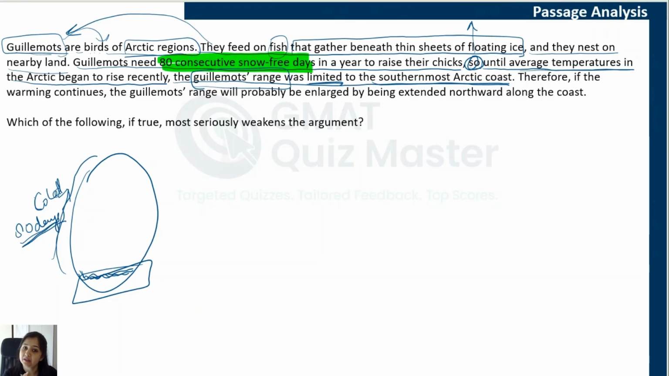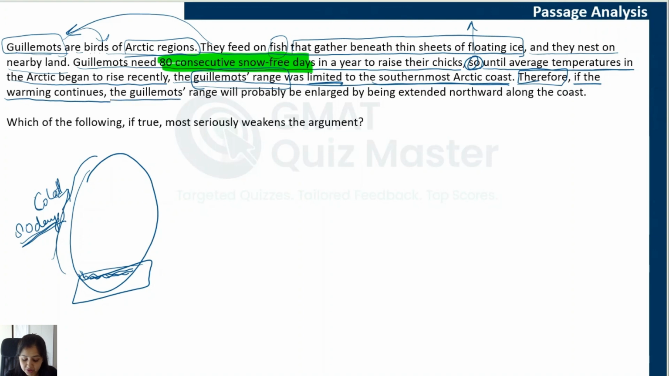So this was only till the time the average temperature began to increase. All right. Therefore, we have a conclusion coming now. Therefore, if the warming continues, what will happen? The average temperatures will increase further. Let's see what the conclusion says.